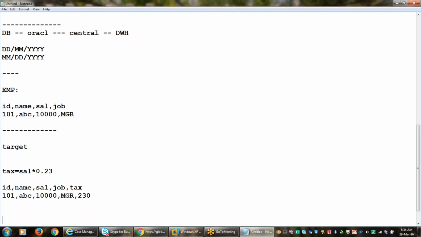That's why we will extract the data first, and then we will transform the data according to the business required format, and then we will load the data into the data warehouse.